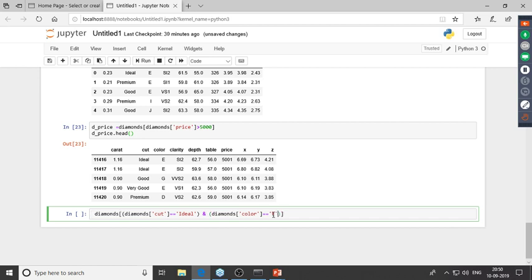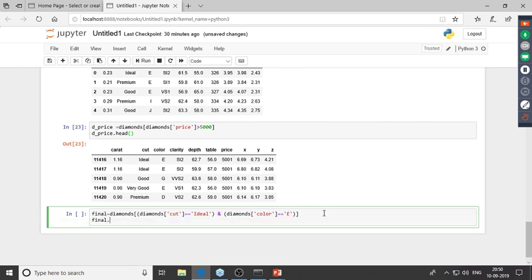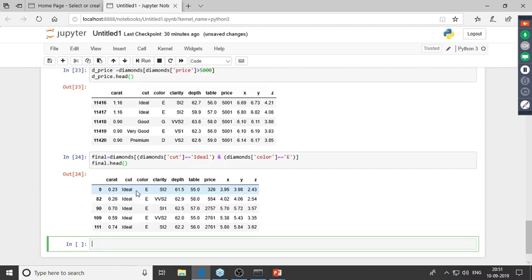So I've given the condition, and I'll store this in a new data frame. I'll name this as final. Now let me just have a glance at this new data frame over here, final.head. As you see, we've extracted only those records where the cut of the diamond is equal to ideal and the color of the diamond is E. Right, so this is how you can give multiple conditions.